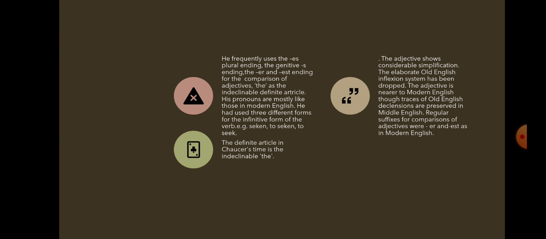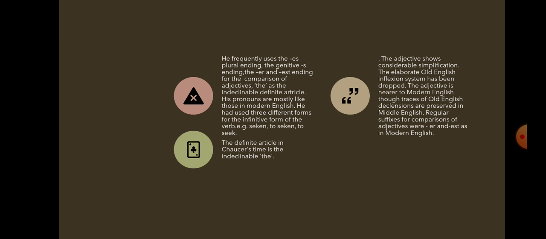Next, the features or characteristics of his language. We have already said that his language shares many of the characteristic features of modern English. What are the characteristics? What are the features? These characteristics include his frequent use of the es plural ending. For plural ending, he used es. That is there in our modern English, right?